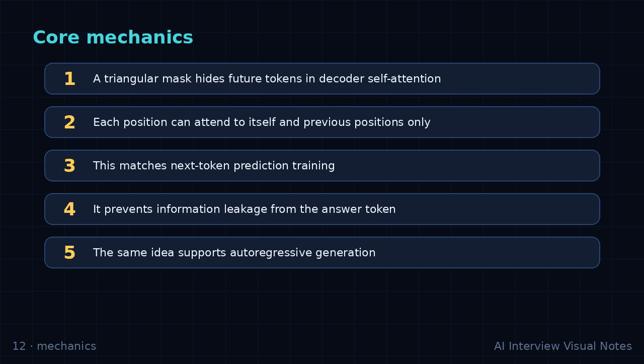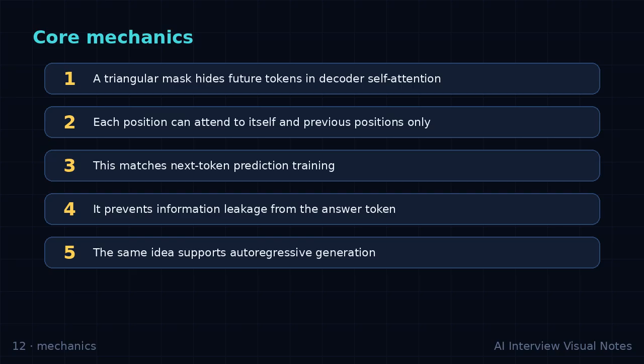Common traps. Without the mask, training can cheat by seeing future tokens. Masks are applied before softmax, often with negative infinity padding. Padding masks and causal masks solve different problems. Causal attention limits parallel dependency at generation time.